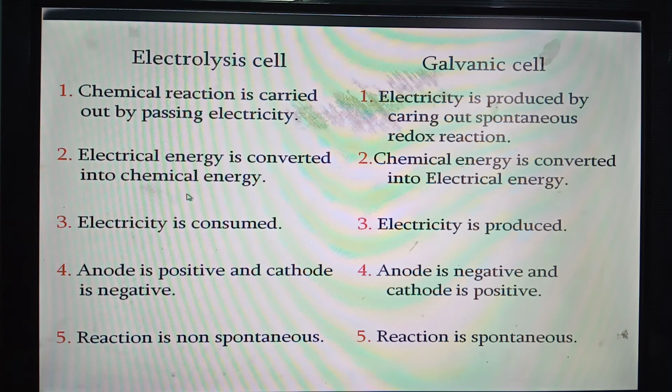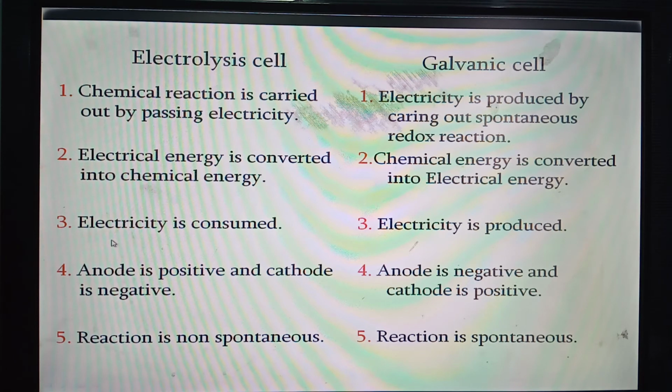Since a chemical reaction is carried out by using electricity, electrical energy is converted into chemical energy in this type of cell. But in galvanic cell, chemical energy is converted into electrical energy, because with the help of chemical reaction we are getting electricity.